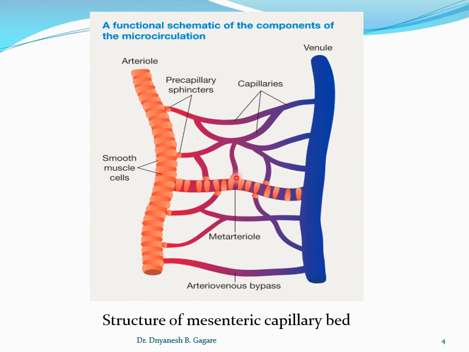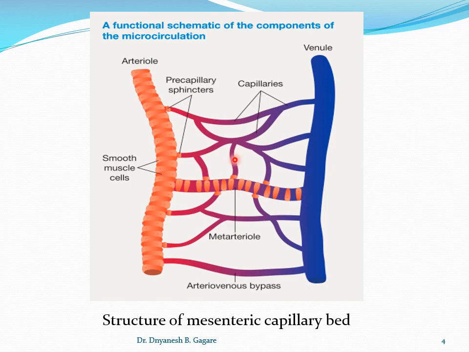This sphincter regulates the blood flow to the capillary and can easily open or close the entrance to the capillary. Here the coat is intermittent, while in the arteriole it is continuous, and this smooth muscle coat and sphincter regulate the blood flow to the tissue.